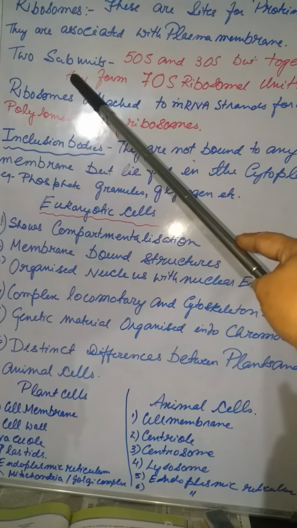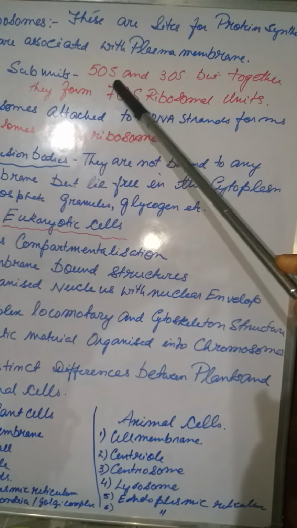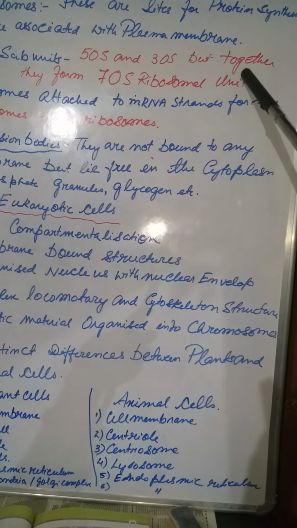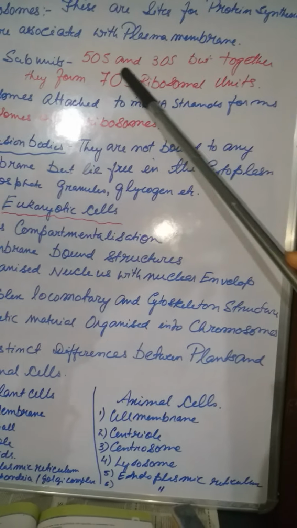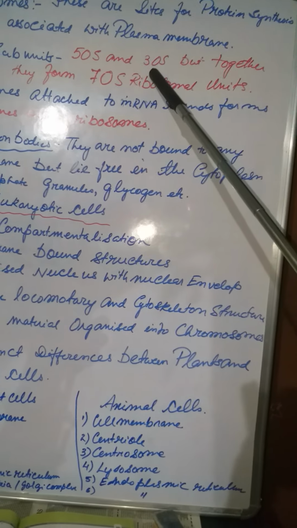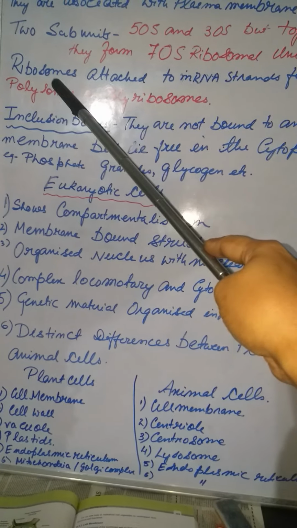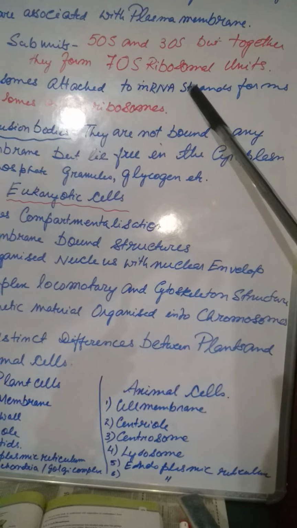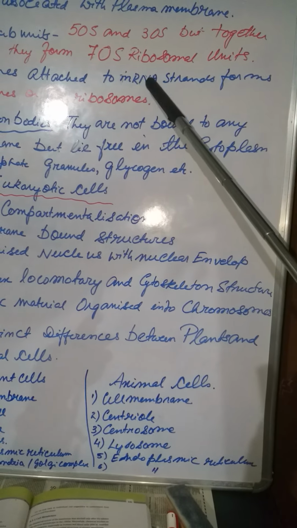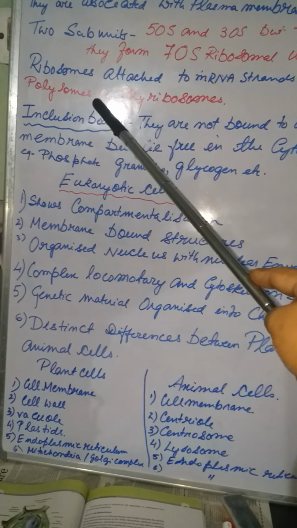Now two subunits are there in the ribosome. One is the 50S and another one is the 30S, but together they form a 70S ribosomal unit. We call this the bigger unit, and this is the smaller unit, and together it is a 70S unit. And the ribosome is always attached to mRNA strands. So when they are arranged on an mRNA strand, they form a polyribosome or a polysome.